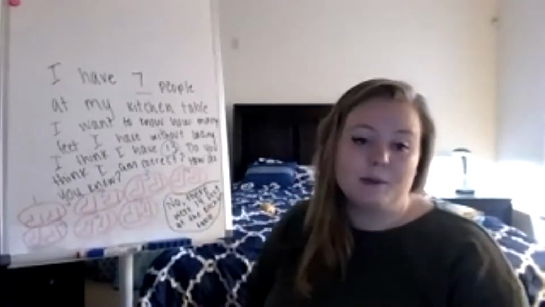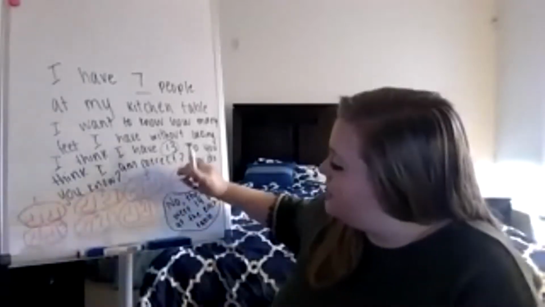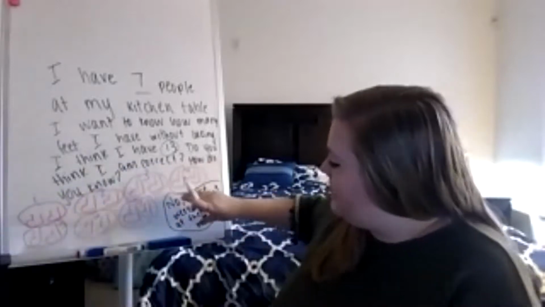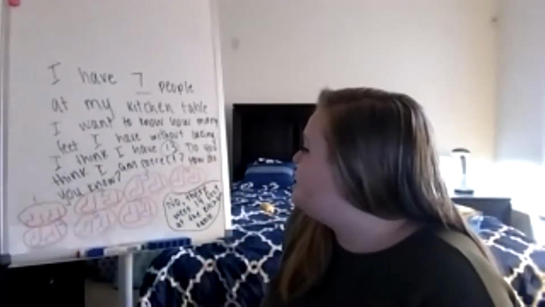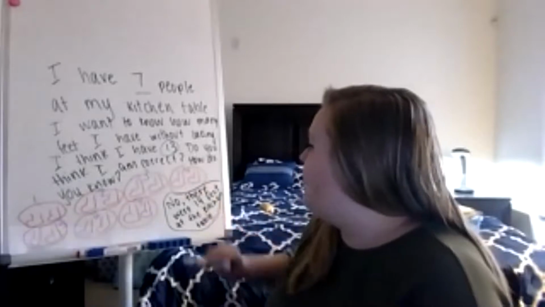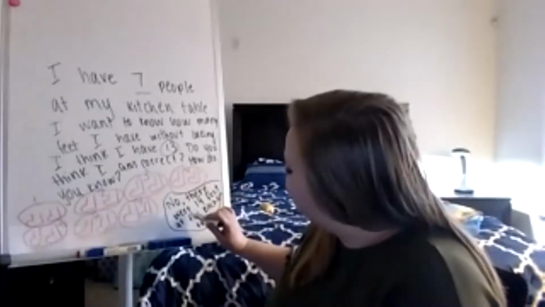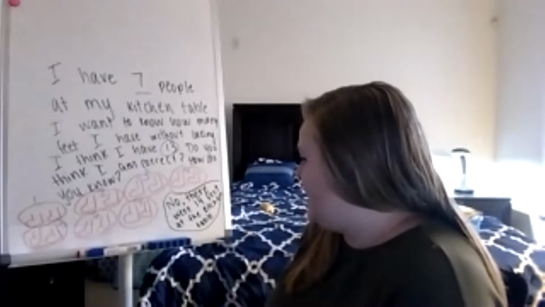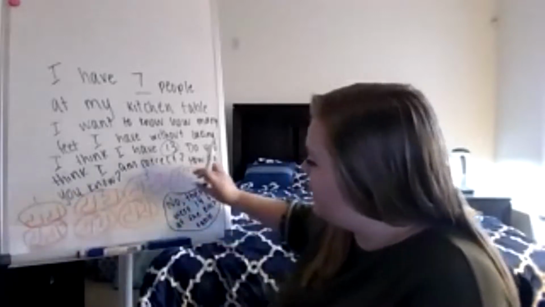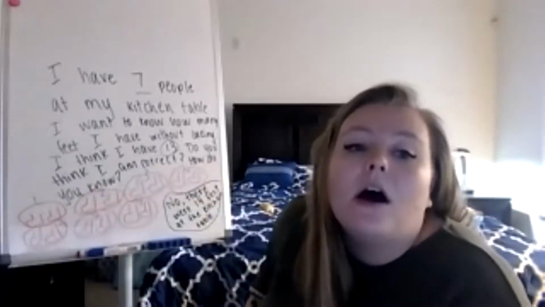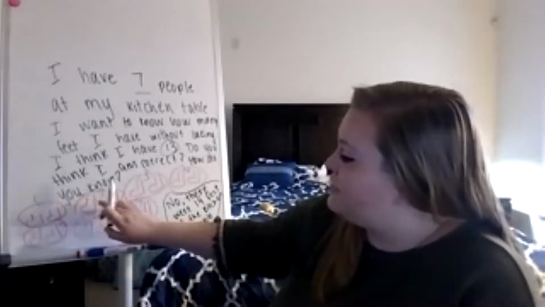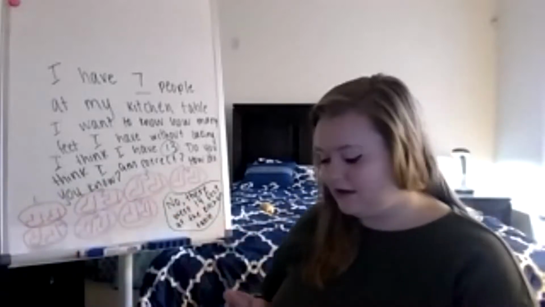That's my answer. I showed my work, so I showed my thinking, and then I wrote with words my answer. Do you think I am correct? No. How do you know? Because there were 14 feet at the kitchen table, and I showed how I came up with that answer. There you go. We use pictures, numbers, and words.